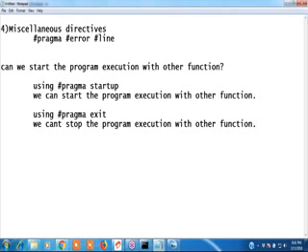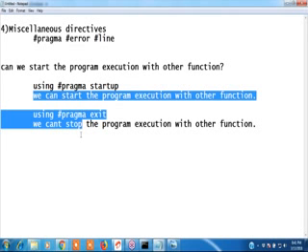Okay, first write that. Using hash pragma startup, we can start program execution with other function. Using hash pragma exit, we can stop the program execution with other function. I will show you.